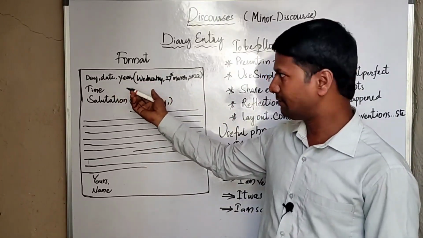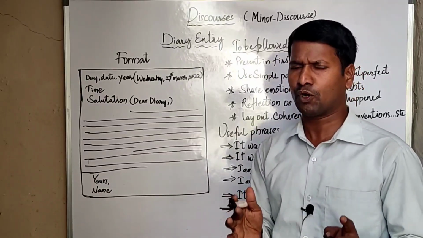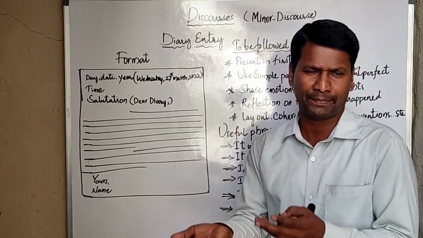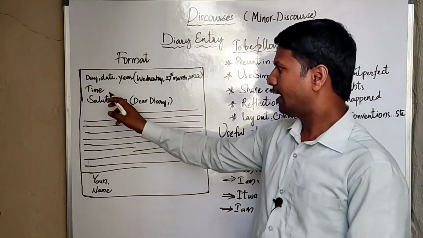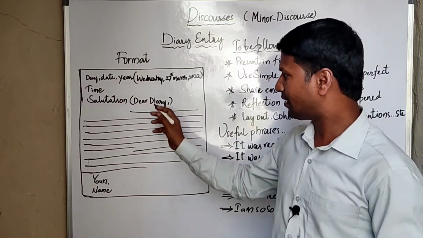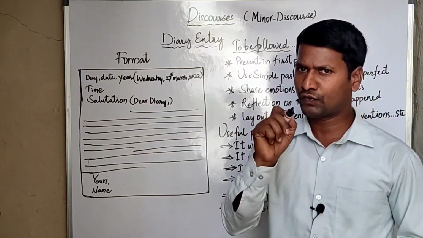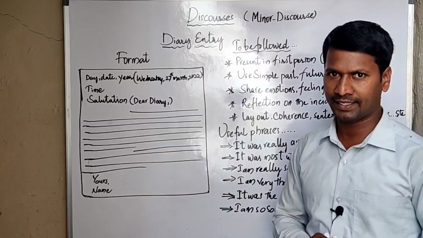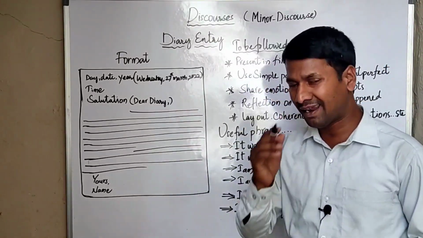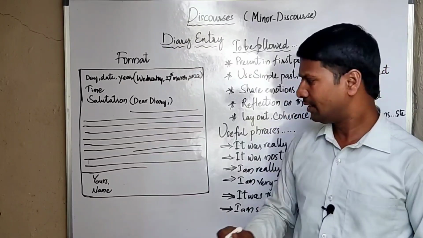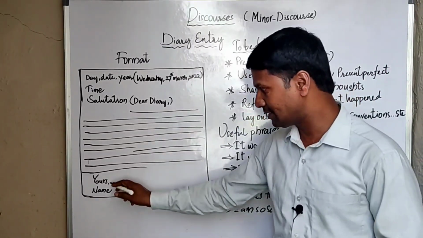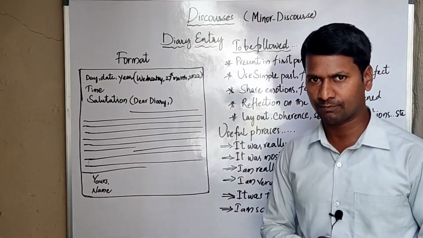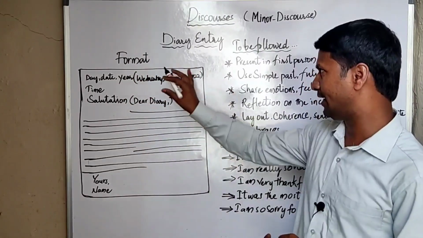After the day, date, year, mention the time there. Most probably we write diary entries in the late evening or night, likewise 8:30 p.m., 9 p.m., 10 p.m. These times you can preferably use. And after the time, the salutation. The salutation is the words we should write there: Dear Diary. After writing Dear Diary, put a comma compulsorily. Then we should write the body of the diary entry. And after writing the body, the one who wrote the diary is to be mentioned here with the complimentary word, that is Yours. After Yours, put a comma and then you can write your name or signature. And this is roughly the format of a diary entry.